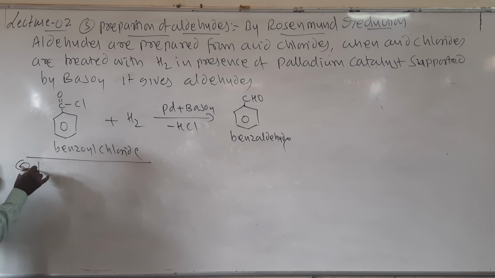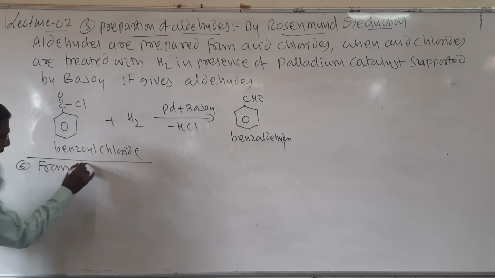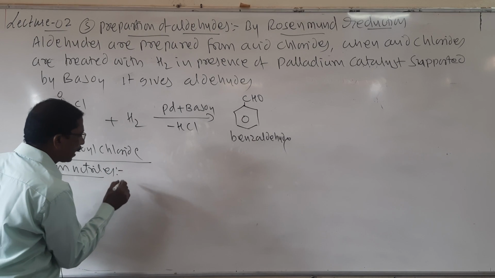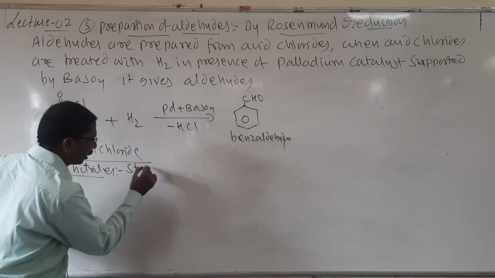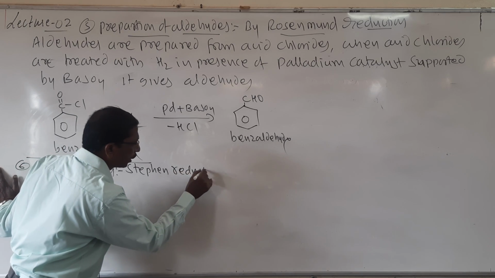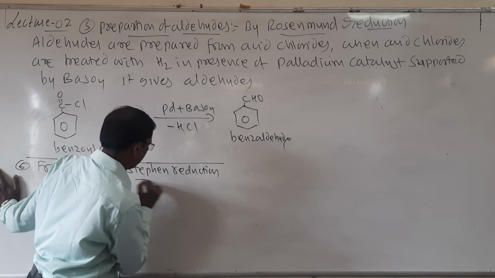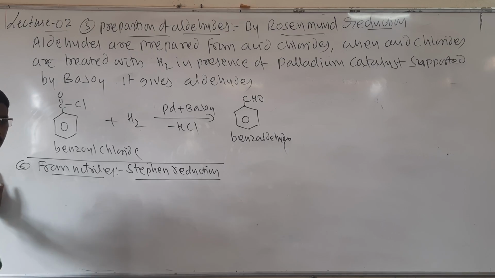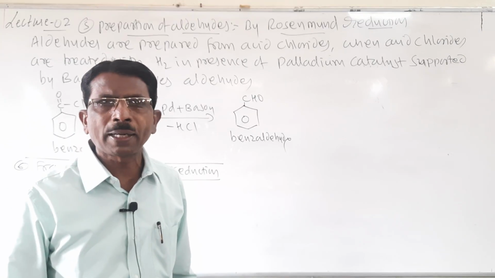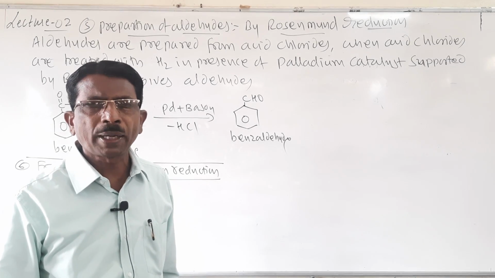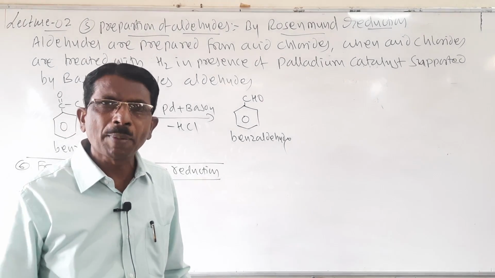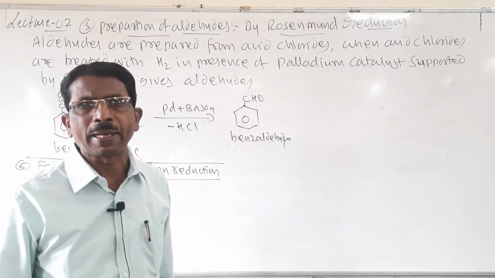Sixth one, from nitriles. Look here students, nitriles means there is another reaction that is called Stephen's reaction or Stephen's reduction. It is a name reaction. When nitriles are treated with stannous chloride and HCl, they first reduce to imine, and when this imine is hydrolyzed, it gives aldehyde.